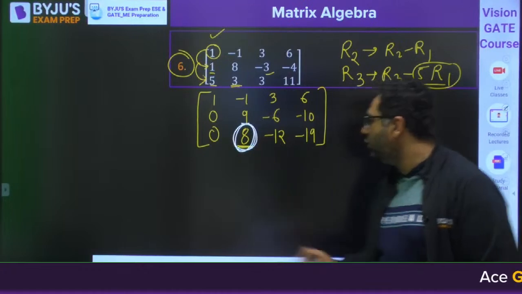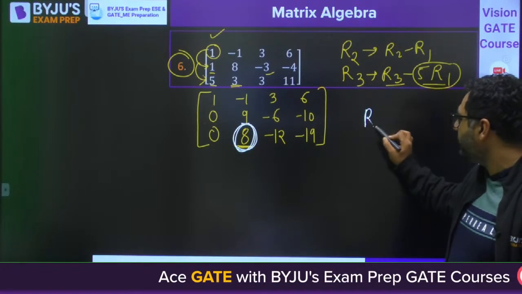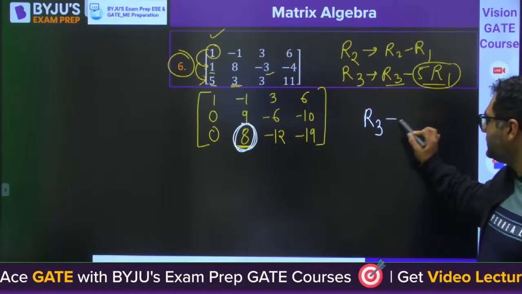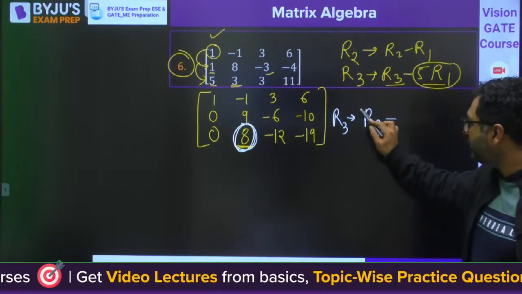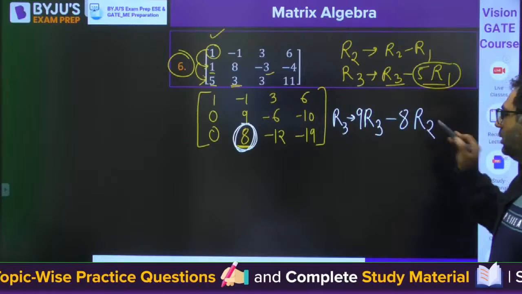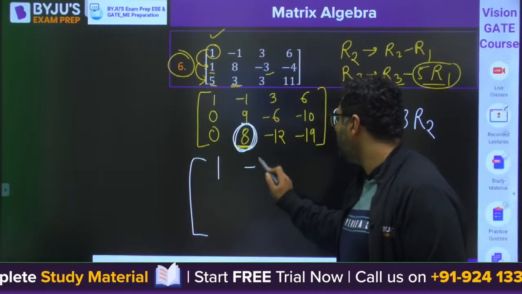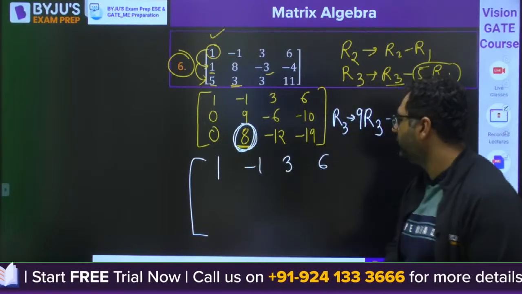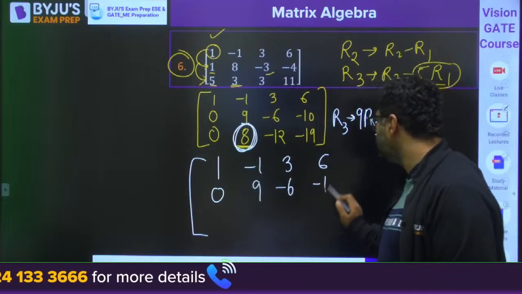For that, you can operate on R3. I multiply R3 with 9: 9R3 minus 8R2. Here 1, minus 1, 3 and 6, and here 0, 9, minus 6, minus 10.